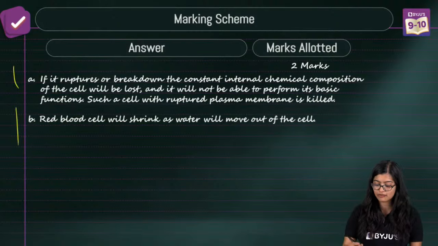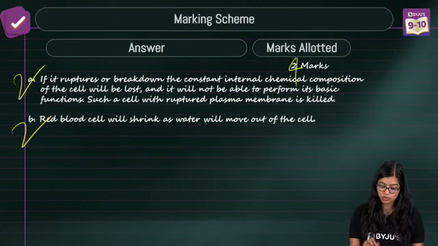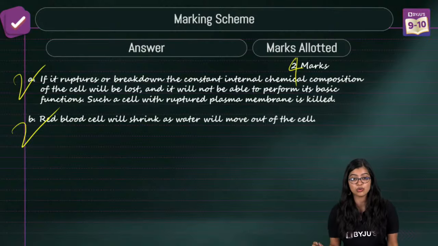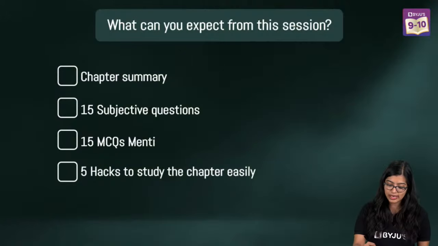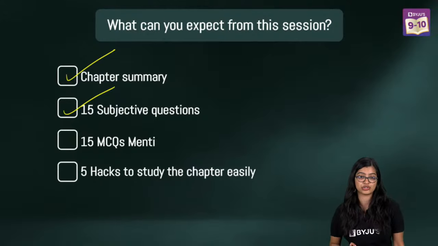You will get 1 mark for justifying this, or since in my case I told you 2 marks per question, 2 marks for justifying what's going to happen, right? So with this we have finished the chapter summary. We have finished 15 objective questions, right?